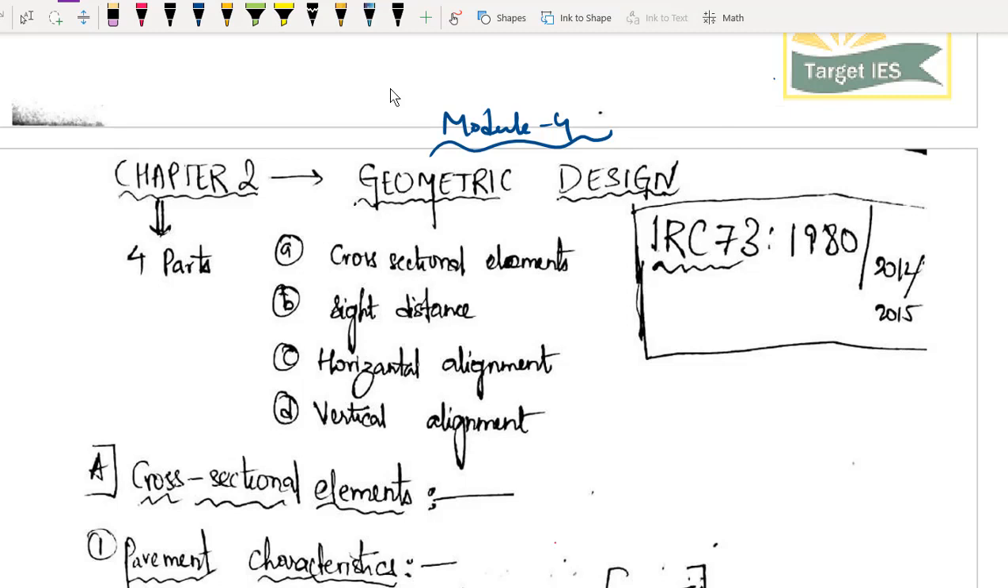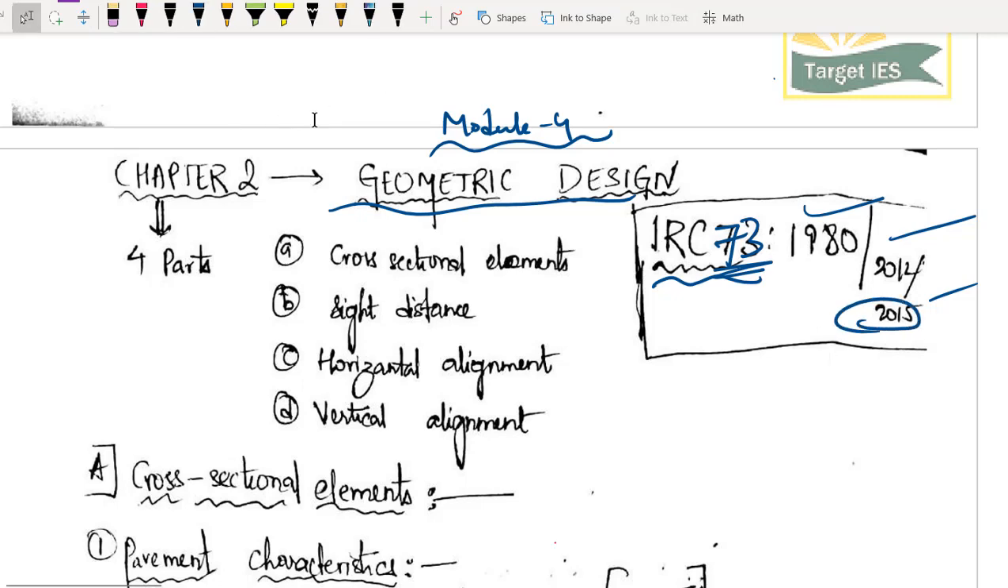Now coming to geometrical design. See, whatever design you have, it could be any subject, obviously it will have a code book. There will be a set of guidelines which you have to follow in every design. Here in transportation, for the highway geometrical design, what is the code book we have? We have IRC 73. याद रखना, 73 is for geometrical design. IRC 73, the first edition came in 1980, revised in 2012, then revised in 2015. I hope it is very clear for you.